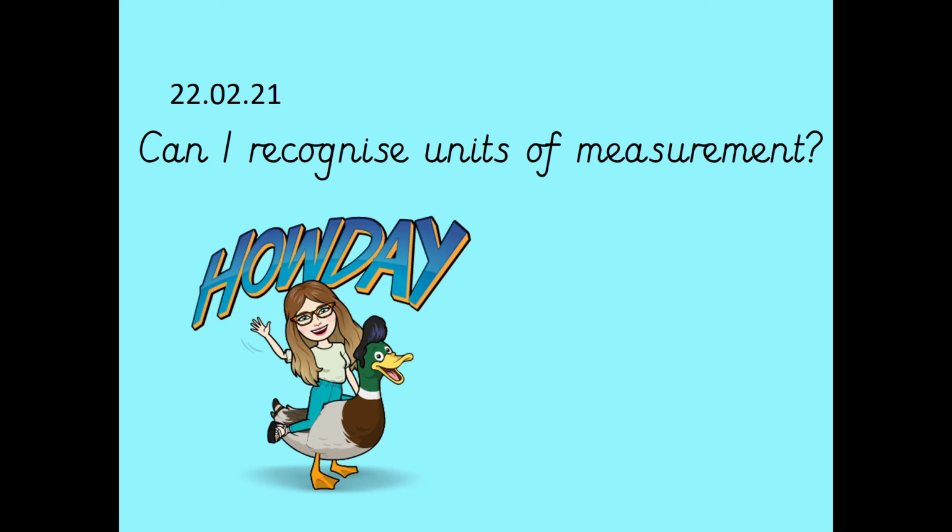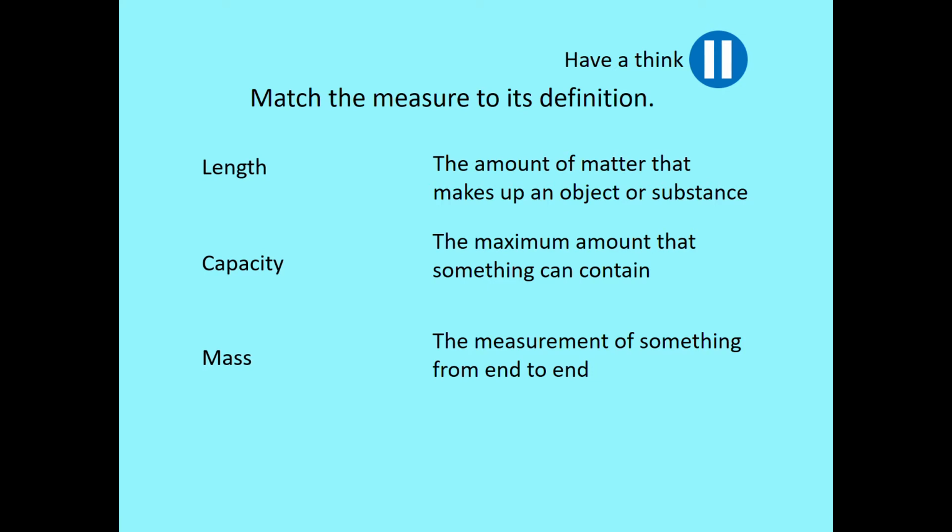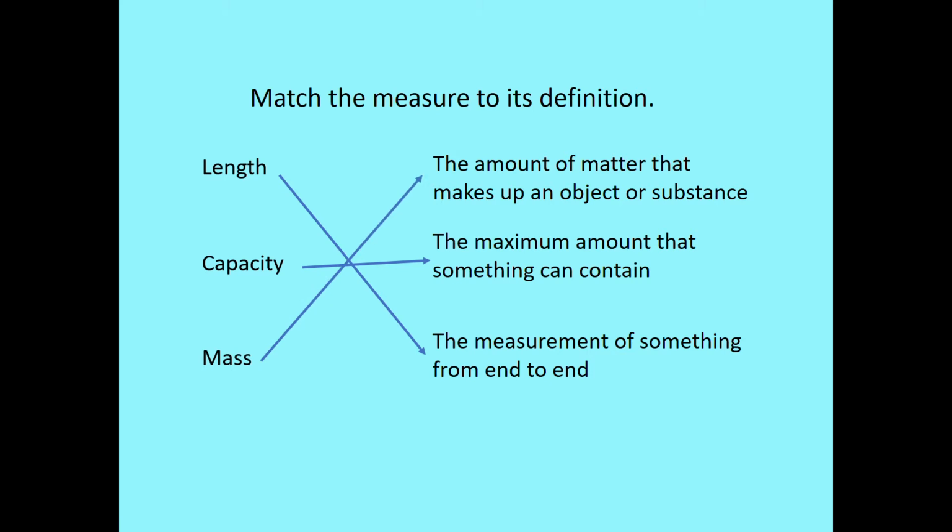There we go. So today we're going to think about, can I recognise units of measurement? Have a think, match the word to its definition, unpause when you're ready to hear the solution. So, length is the measurement of something from end to end. Capacity, what does that mean? The maximum amount that something can contain. And mass, the amount of matter that makes up an object or substance. So, mass you might hear about weight, or capacity you might hear about volume. They're different words for it.